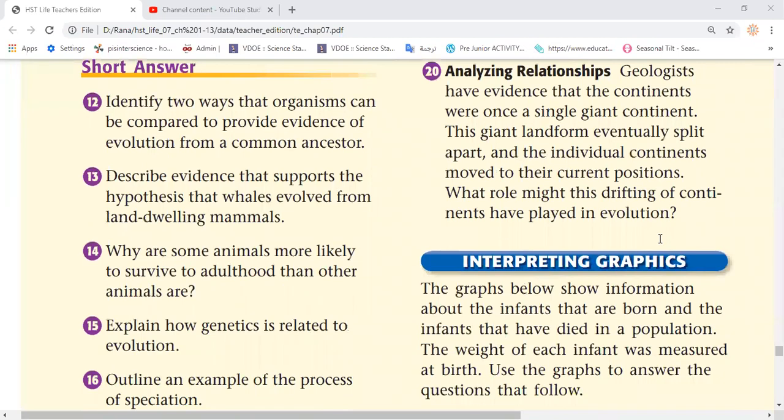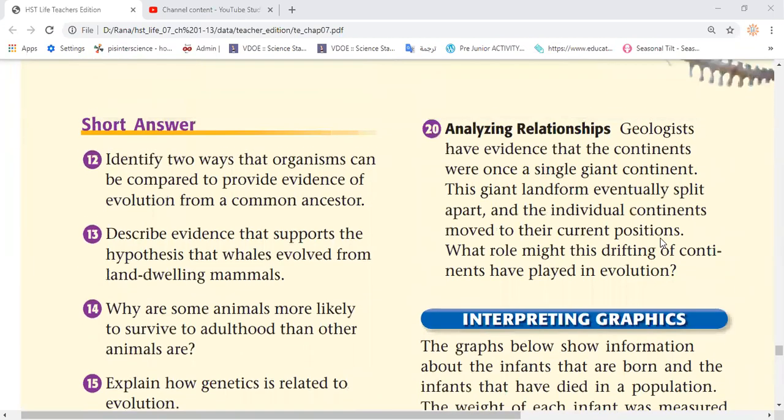Okay. Yeah. So here let's pass to question 20. Geologists have evidence that continents were once a single giant continent. This giant landform eventually split apart and the individual continents moved to their current position. What role might this drifting of continents have played in evolution? They play which role?